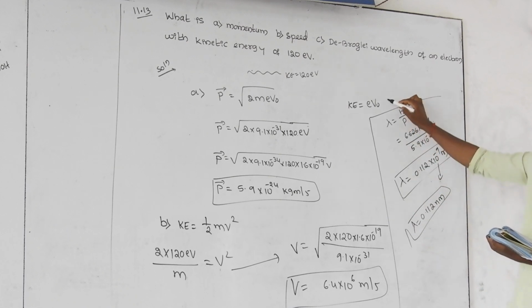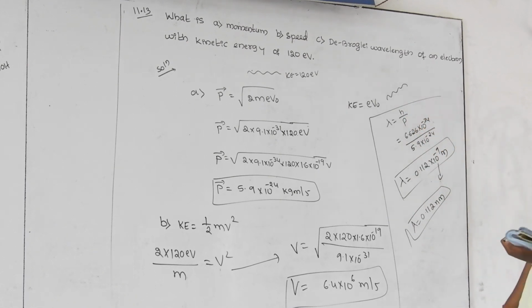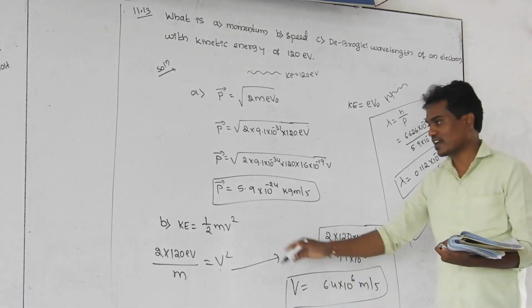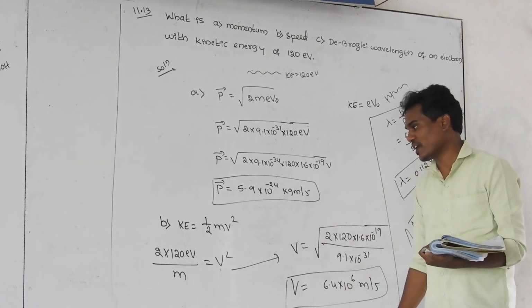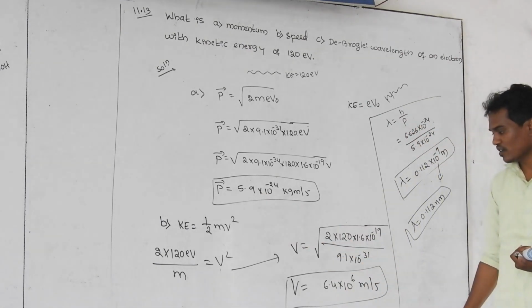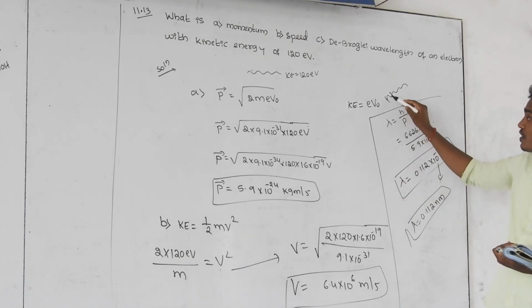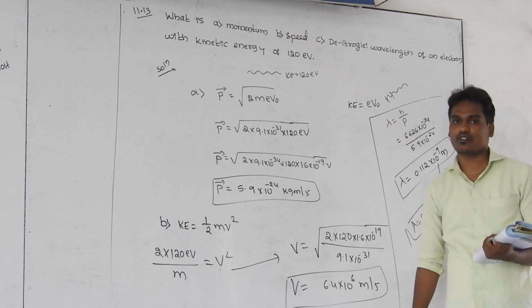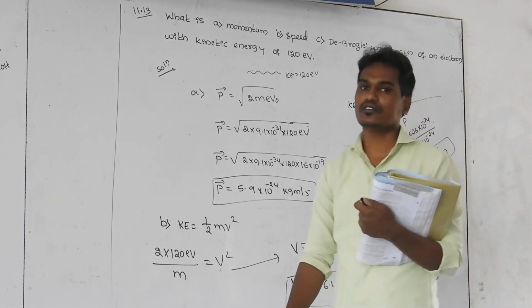Whenever the electron is moving, these waves are called de Broglie waves or matter waves. The wavelength of one wave is 0.112 nanometer, and the momentum of that electron is 5.9 into 10 to the power minus 24 kg meter per second. And whenever this electron is moving in the form of waves, the speed of that electron is 6.4 into 10 to the power 6 meter per second.